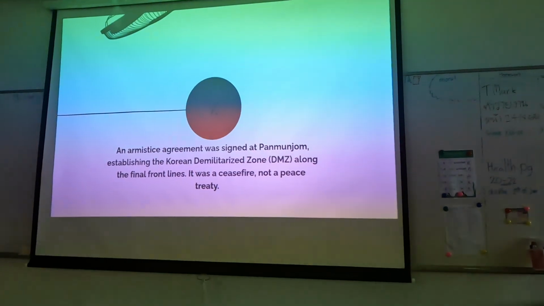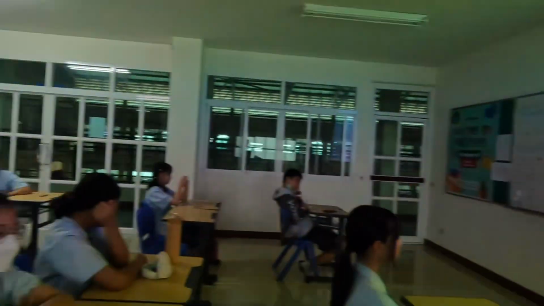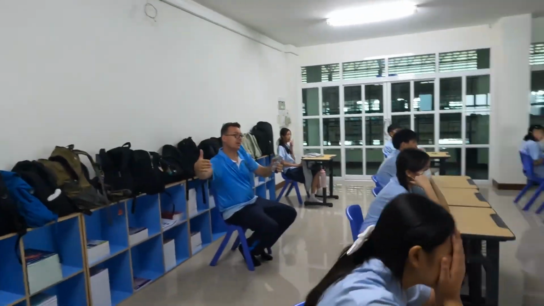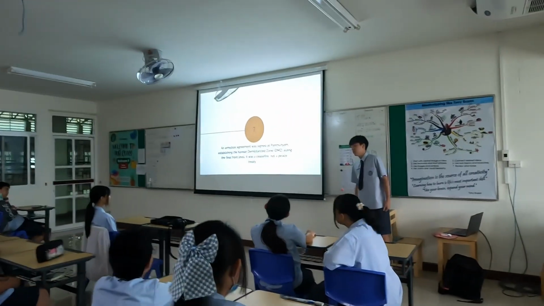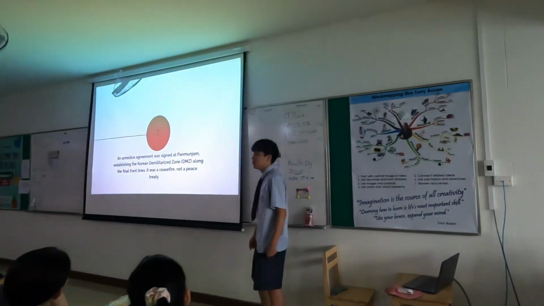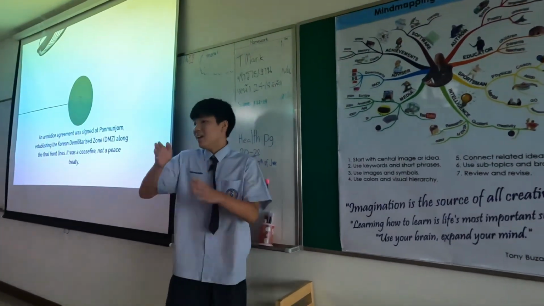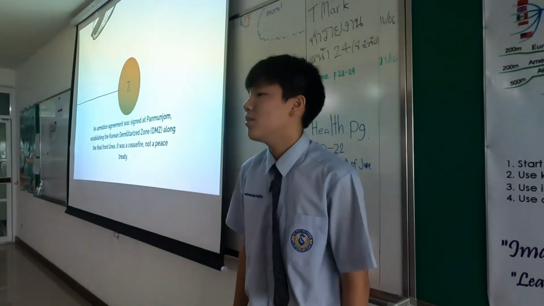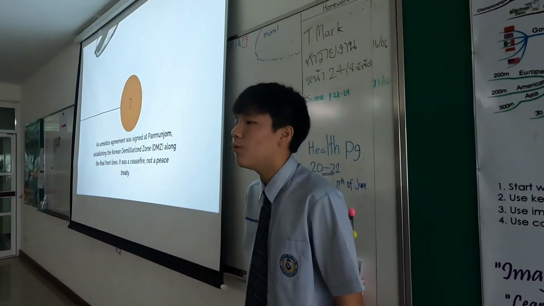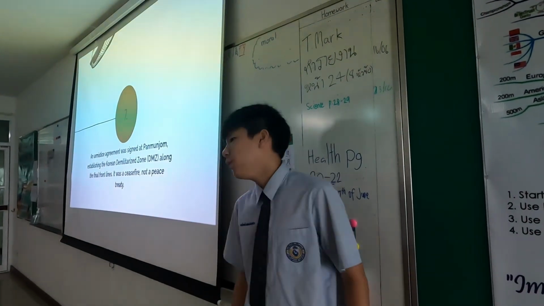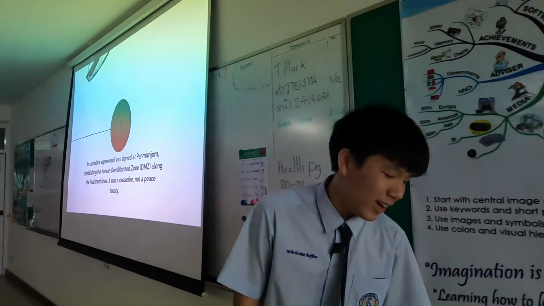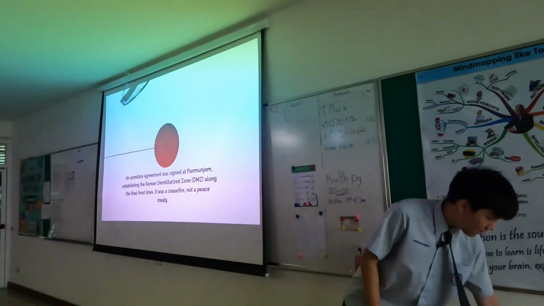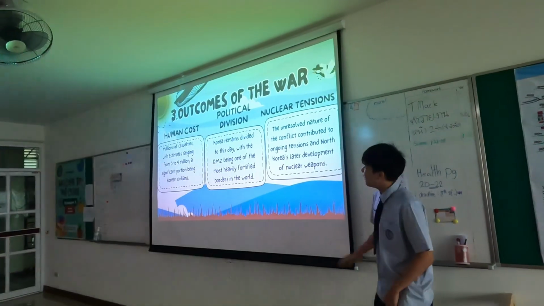How wide is the zone? Like we have the border, and then how many kilometers are there inside each country to keep it safe? Because it's not just a wall, like okay, this side is North Korea and that side. How broad is it? It's probably a few kilometers because there are landmines, electrical fences, and a bunch of guards. Yeah. Over 30 million personnel active all the time. Oh really? Yeah. And here are the outcomes of the war.